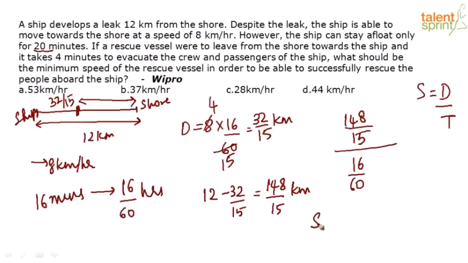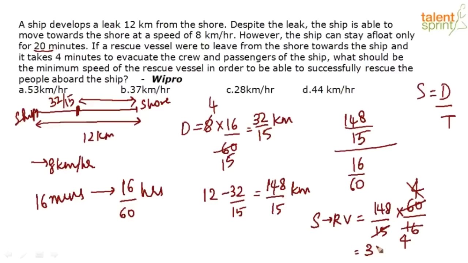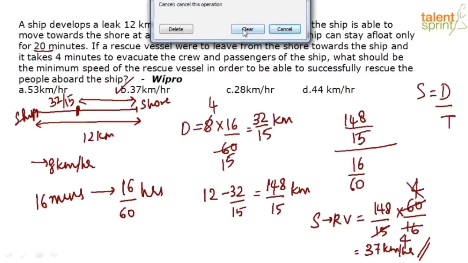The speed of the rescue vessel is equal to 148 divided by 15 into 60 by 16. This goes 4 times, this goes 4 times. 148 divided by 4 is equal to 37. So 37 kilometers per hour will be the speed of the rescue vessel. So the answer for the question is option B. I hope it's clear. Let's move to the next question.